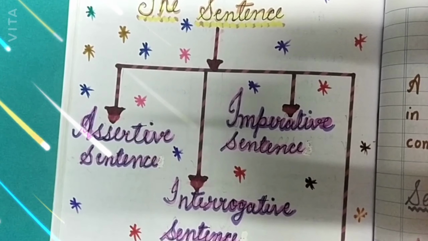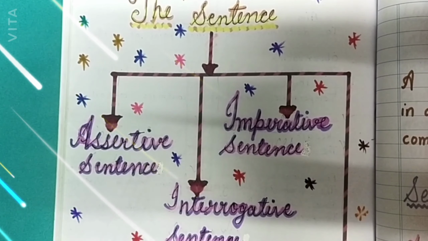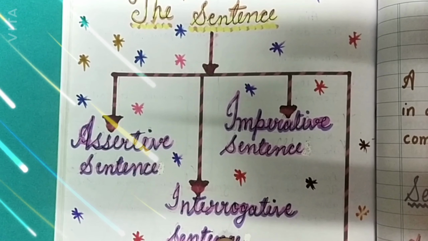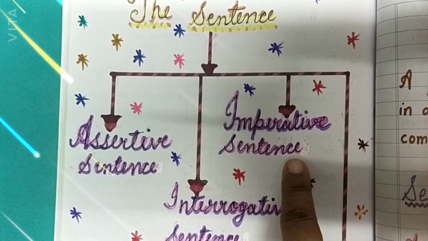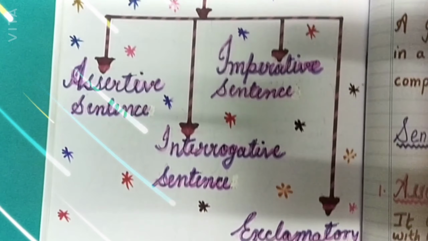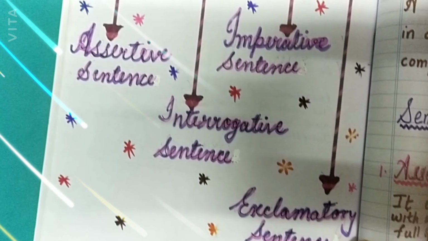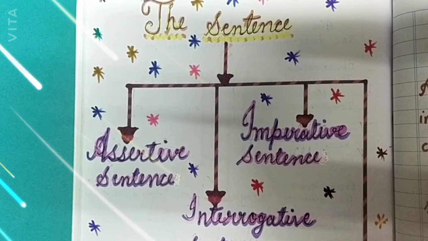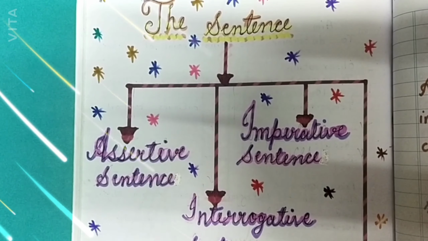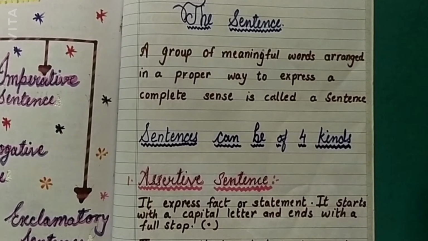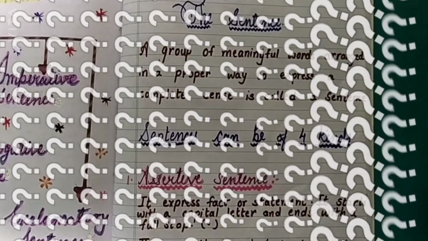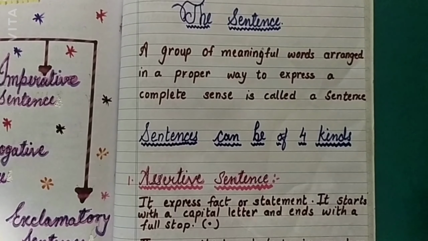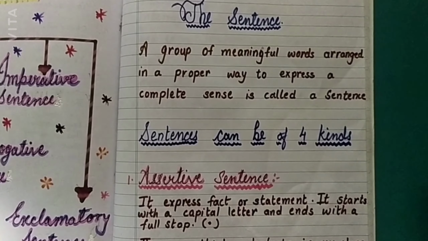As you can see, I have prepared one nice chart for you for your better understanding. First one is assertive sentence. Second is interrogative sentence. Third one is imperative sentence. And fourth one is exclamatory sentence. So like this, the sentence is divided into 4 parts. Now we are going to see each and every part in detail.